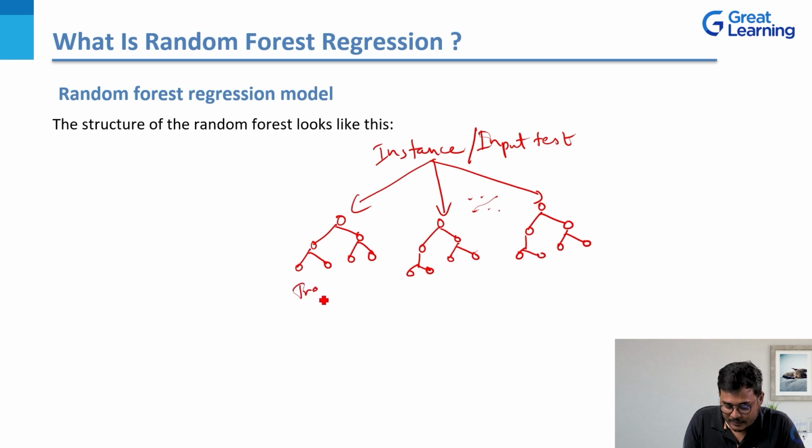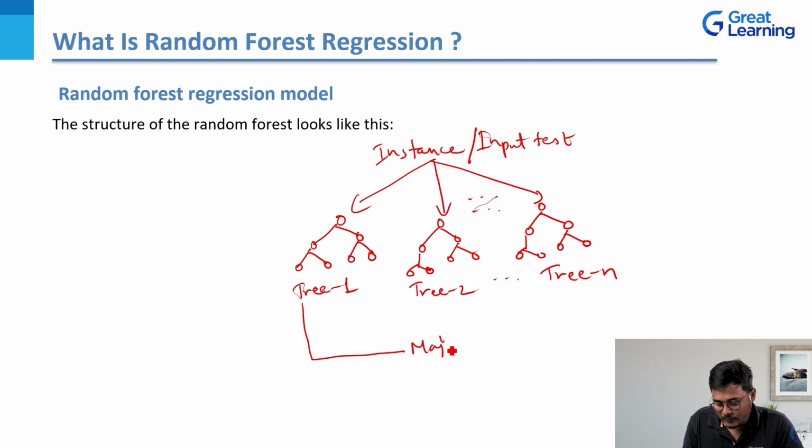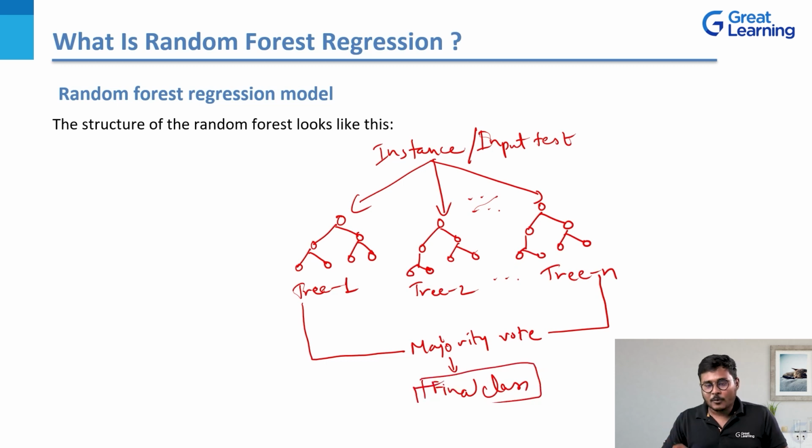We'll call this tree 1, this tree 2, and similarly this is tree n. Since we are drawing the structure of a random forest regression algorithm tree, we have an aspect here called majority vote. That's what this algorithm does. And finally, a final class is selected based on the majority vote, which is here. I'm sorry for my handwriting, so I hope you guys will be able to understand it.